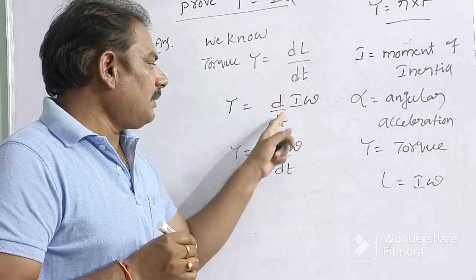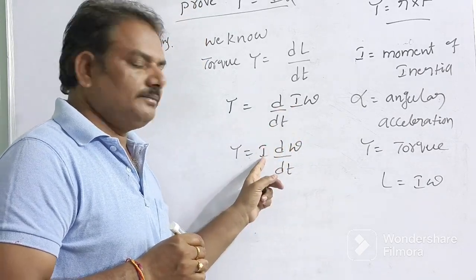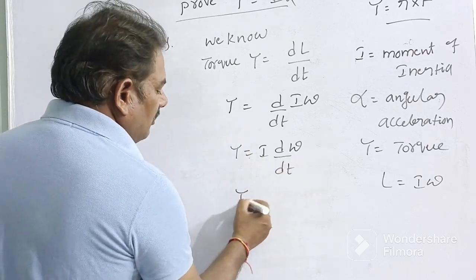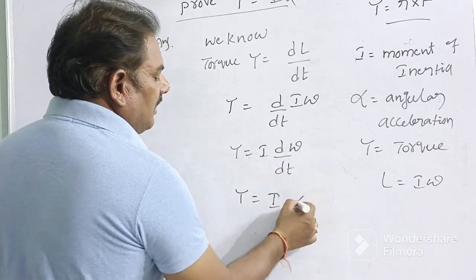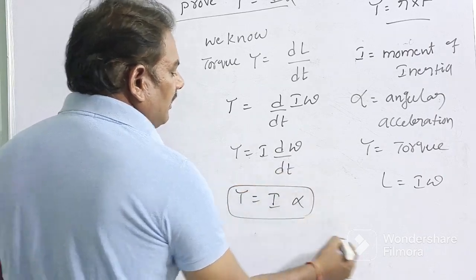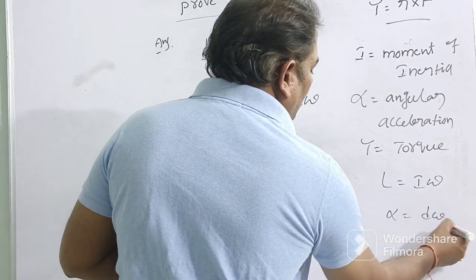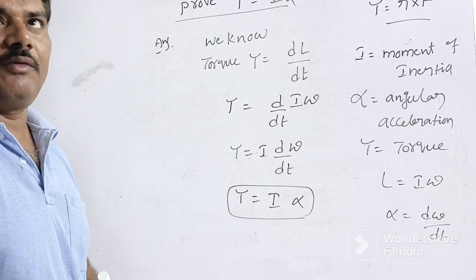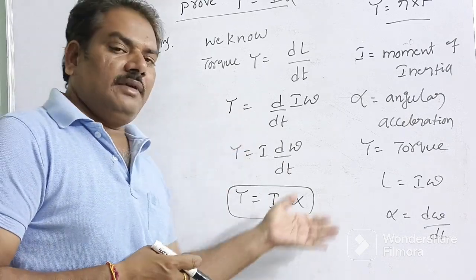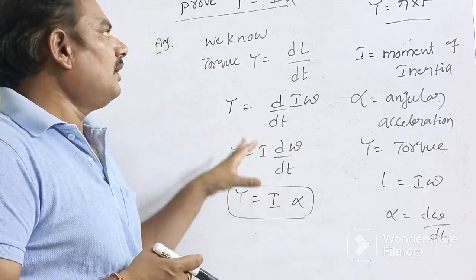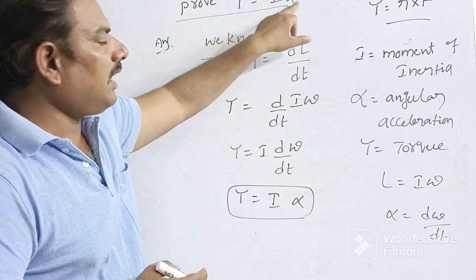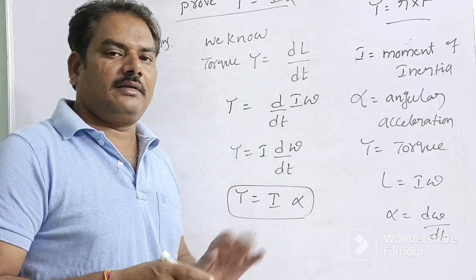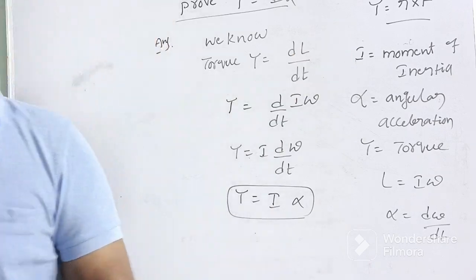Taking I common, tau equals I d omega by dt. We know d omega by dt means alpha, the angular acceleration. Simple 2 marks question, very short. Previous question. So this is the relation between torque and angular acceleration. Okay.